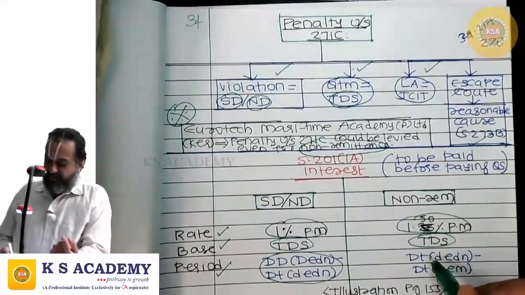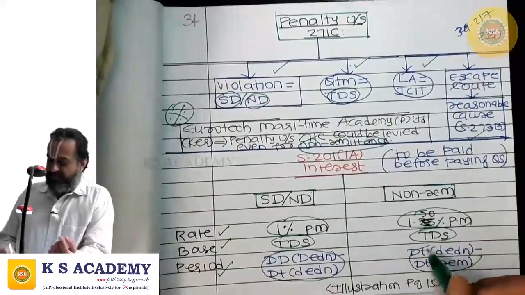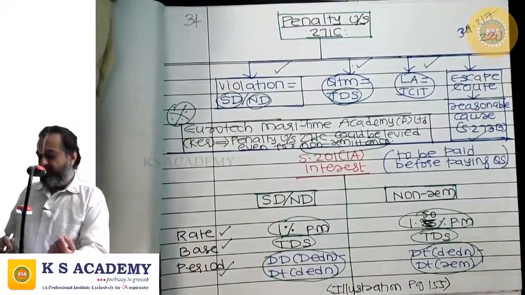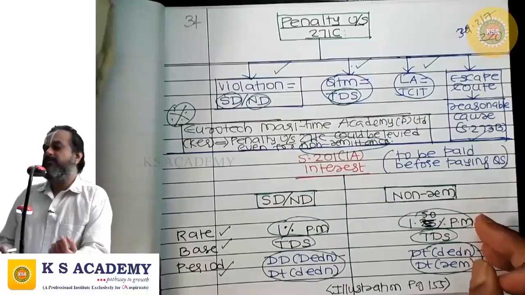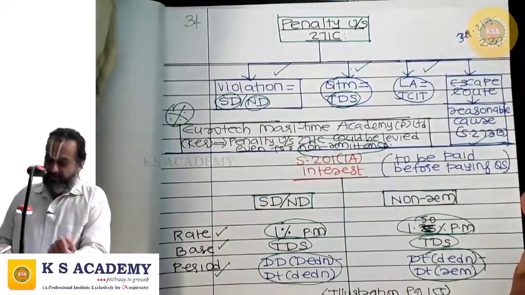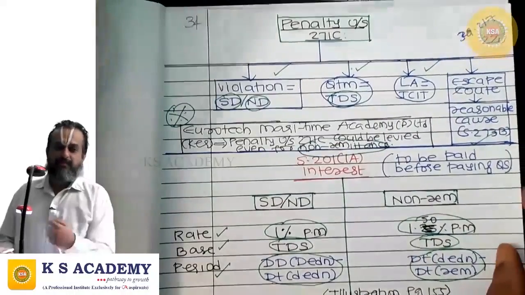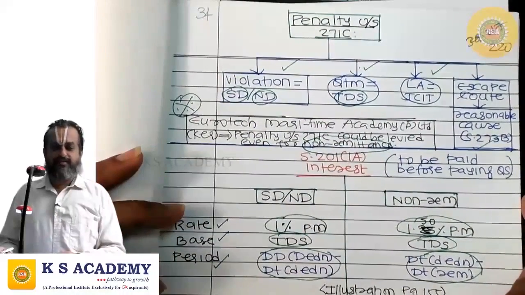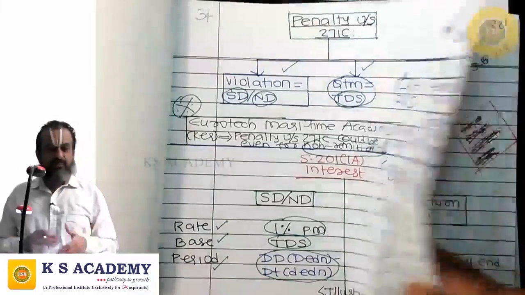Next, the period is what? It starts from the date of deduction to the date of remittance. So the base is the TDS. The rate is not 1%, it is 1.5% per month. And the period for which interest is computed is the date of deduction to the date of remittance.